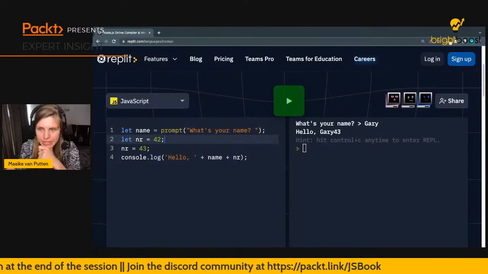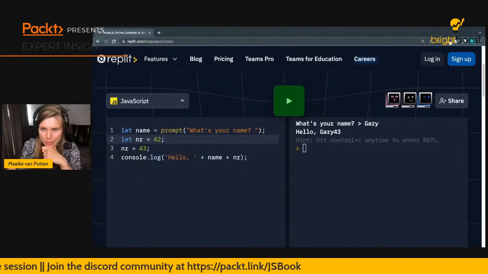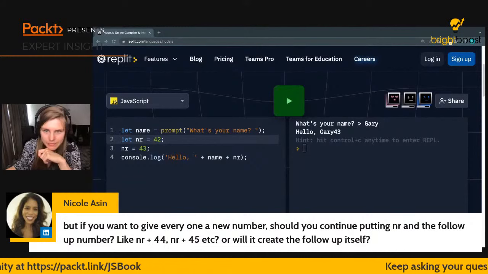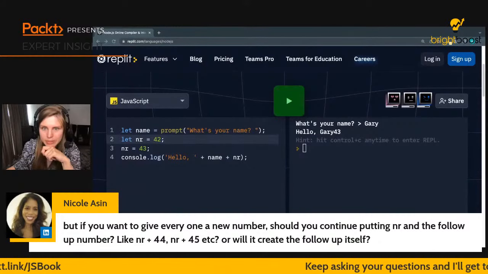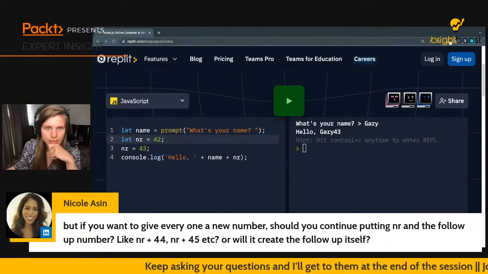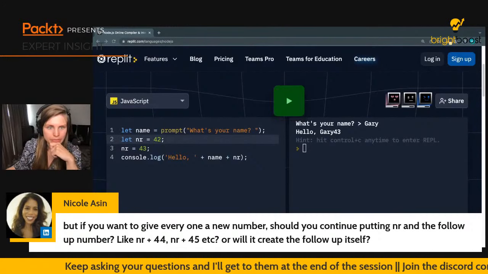And I have a question. If you want to give everyone a new number, should you continue putting the number? Or will it create a follow-up cell?